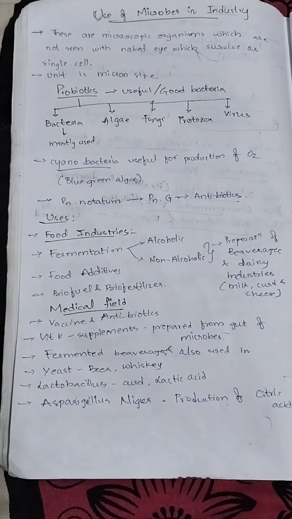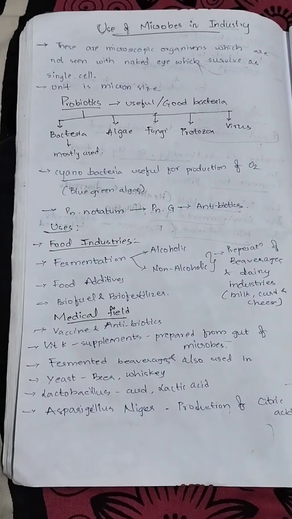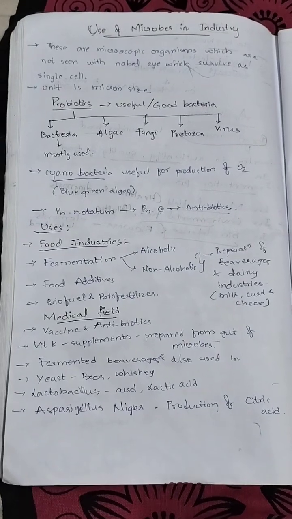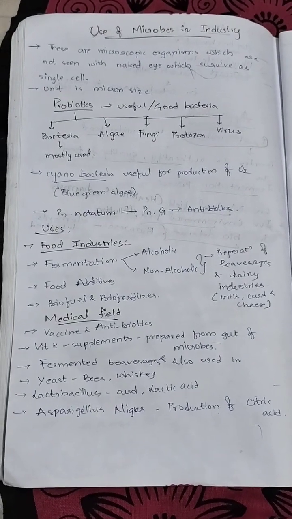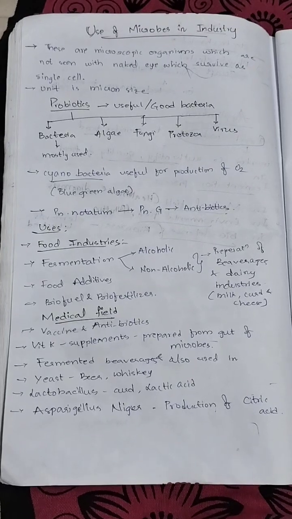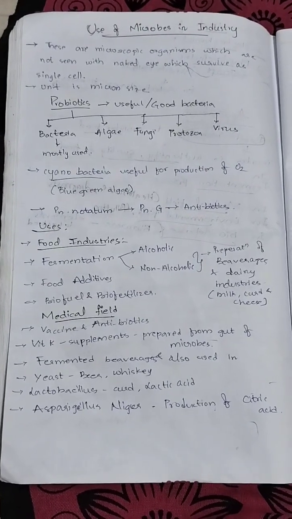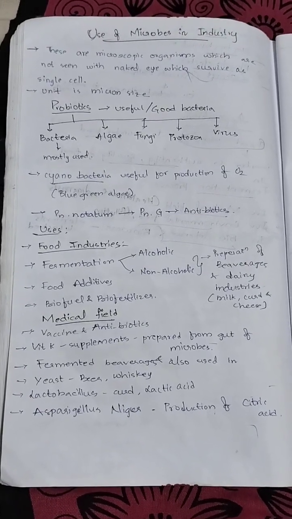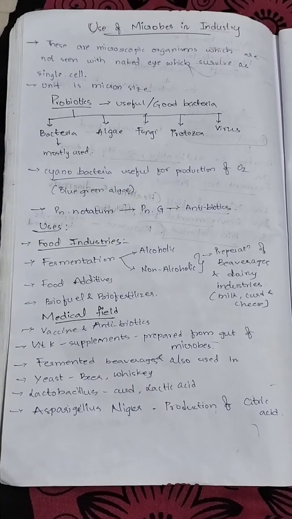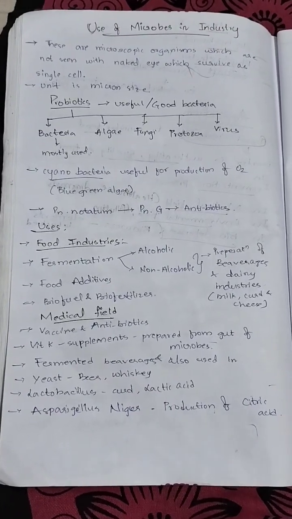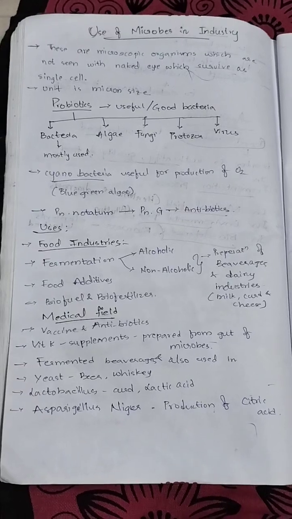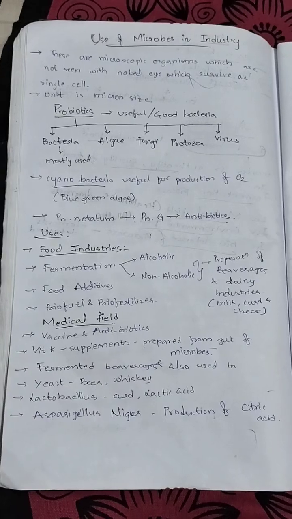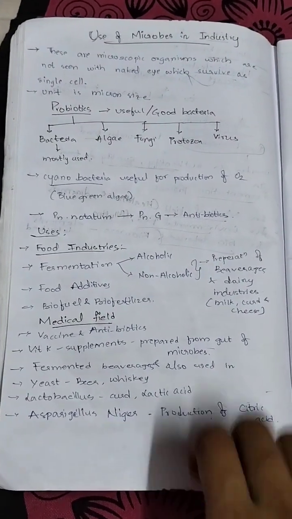Next, in the medical field, they are used for the preparation of vaccines, antibiotics, vitamin K supplements and fermented beverages. Lactobacillus is used for the production of lactic acid, and Aspergillus niger is used for the production of citric acid. So in the medical field, we use microbes for the production of antibiotics and vaccines, and also for vitamin K supplements and fermented beverages.